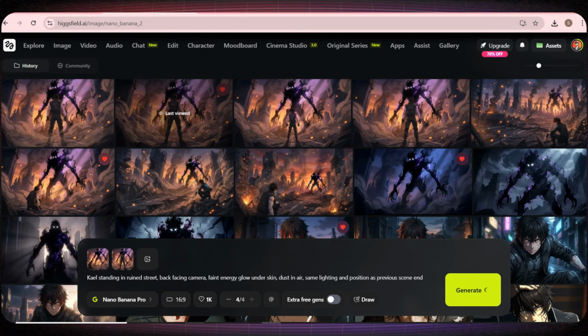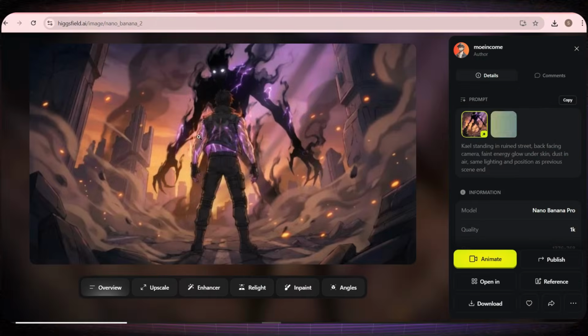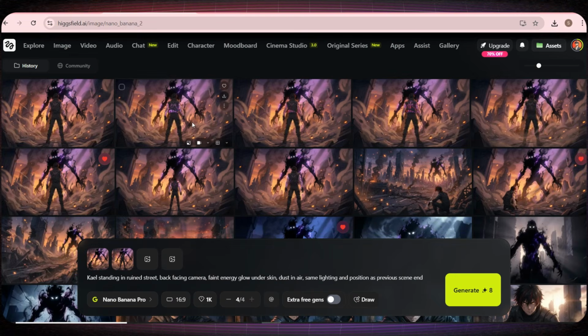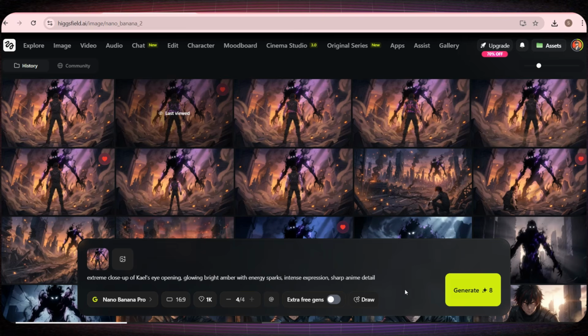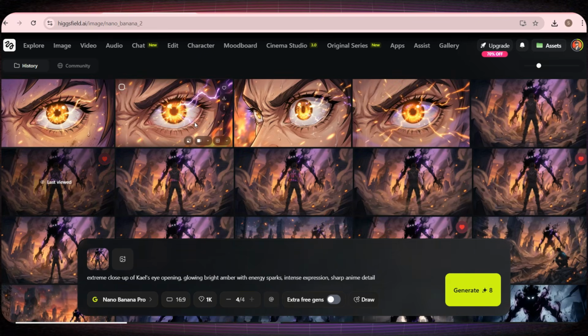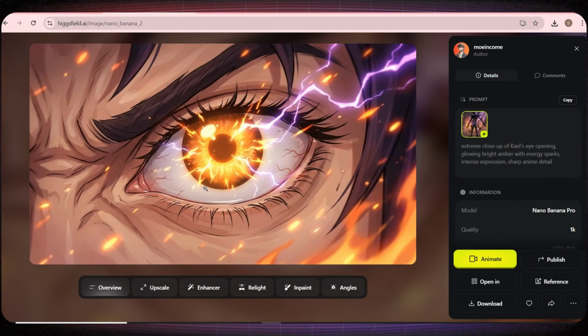After that, I'll choose the best image and set it as a reference to generate the second image of scene 2. You'll notice that Higgsfield creates incredible results. I'm honestly very impressed. And to keep this video short, I'll repeat the same steps to generate all the images for the 8 scenes of the anime film.